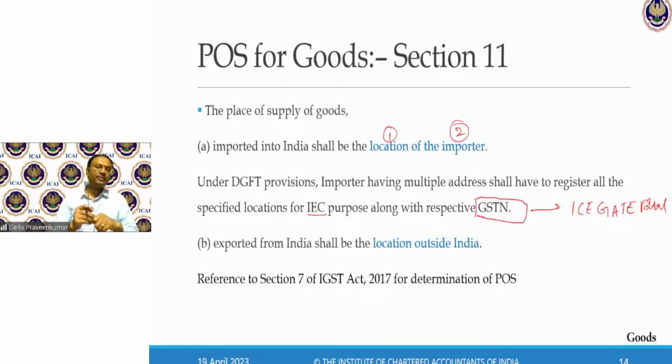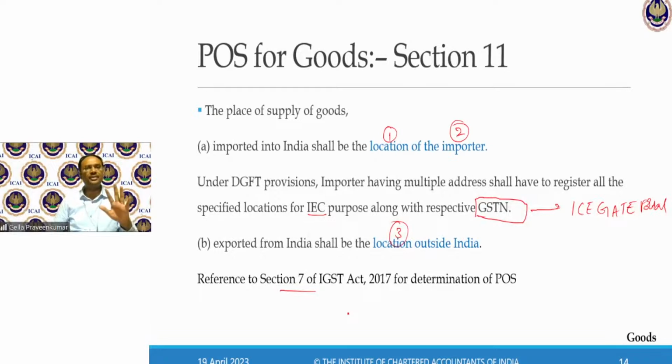Next, export from India shall mean taking the goods outside India, taking the goods to a location outside India. So here I refer to the provisions of section 7, which deals with interstate supply. Whenever goods are traveling outside India, I call that an interstate supply, because the place of supply is outside India.